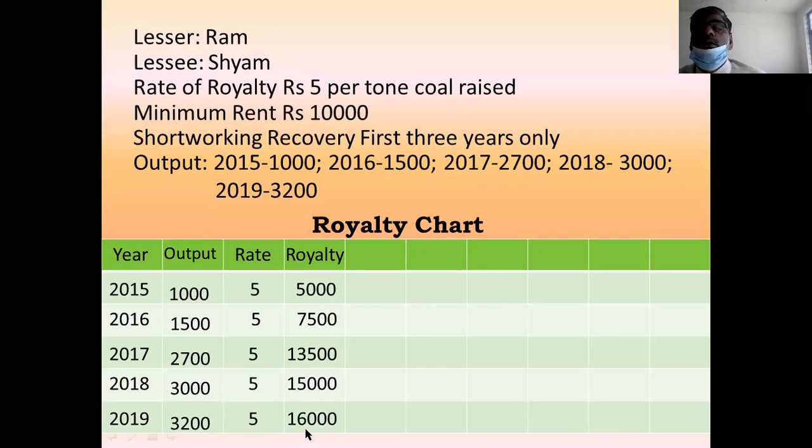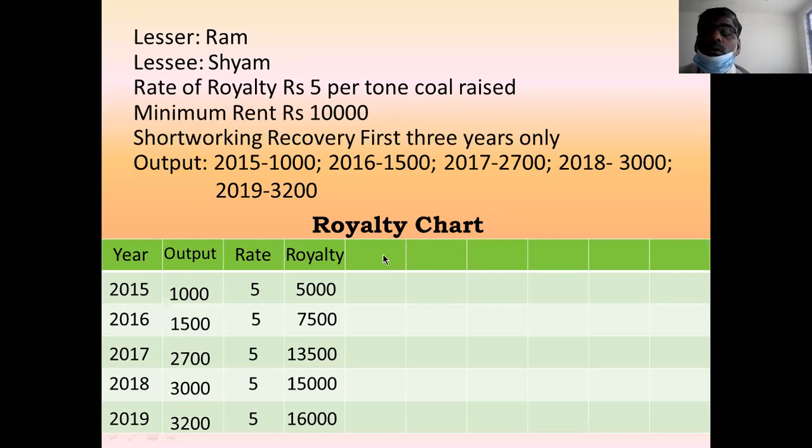This is the royalty. See here, first year royalty 5,000, second year 7,500, and thereafter the royalty is more than 10,000. First year and second year royalty is not satisfactory, not up to the mark. Royalty is there, but that royalty is not up to the mark. So in these 2 years, the lessee has to pay minimum rent to the landlord.